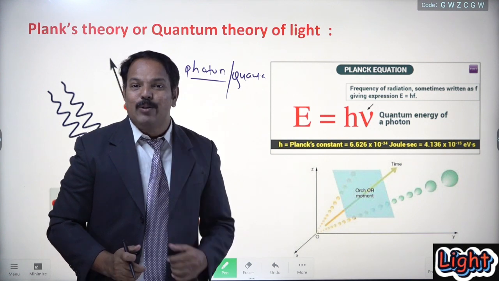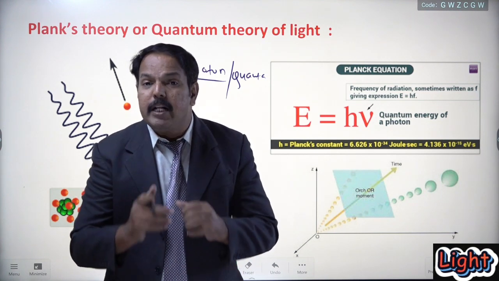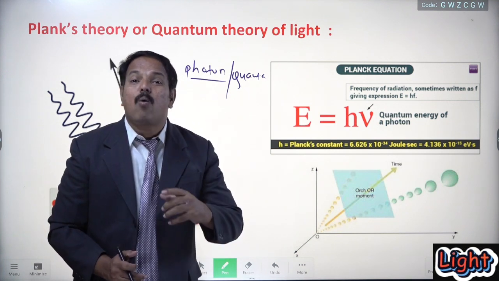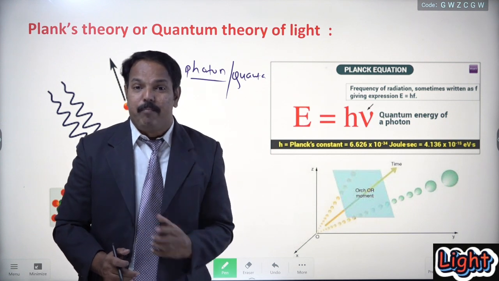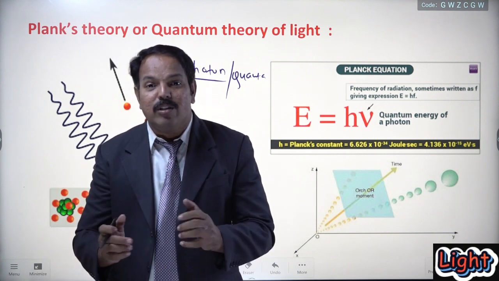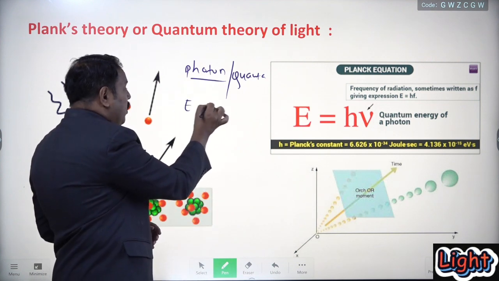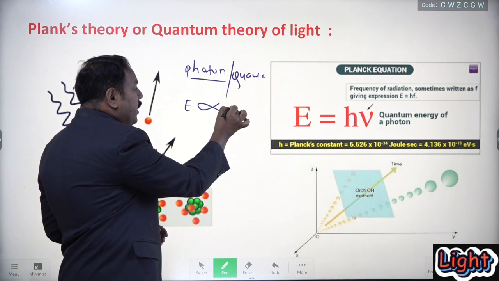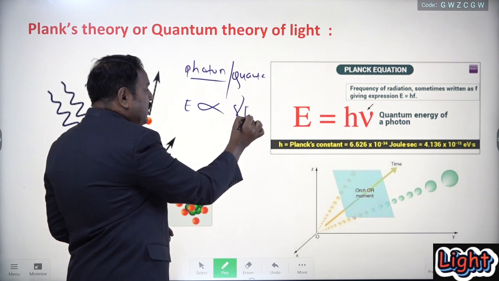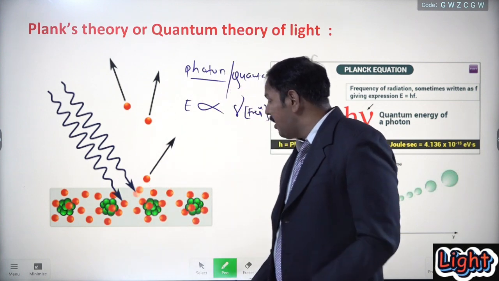Is it clear? So according to this theory, light consists of extremely small but energetic particles or bundles of energy or packets of energy, and all these particles are called photons or quanta, or singular quantum. So the question arises, how much energy is there with that quantum? According to this theory, the energy associated with each photon is directly proportional to its frequency. What is this? This is the Greek letter nu, and this is for frequency.